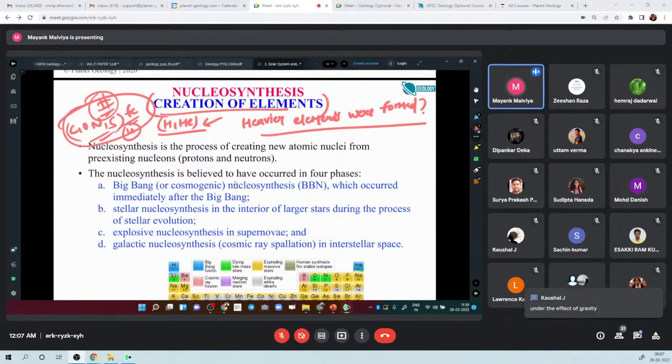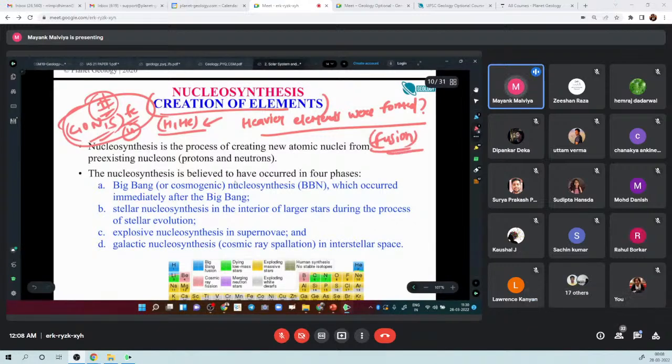Anybody have any idea? Kaushal is saying fusion, right? Fusion. Yes, very good. So actually, they were formed through the process of fusion. What is fusion? Fusion is a process in which lighter elements combine to form bigger elements. Yes, Surya Prakash is saying due to intense pressure and temperature. Yes, exactly, we will come to that point.